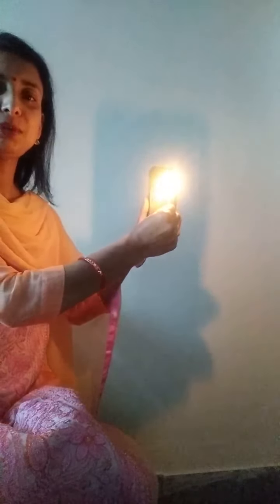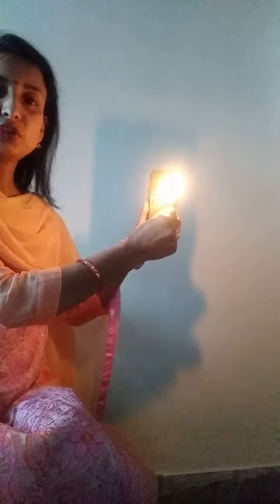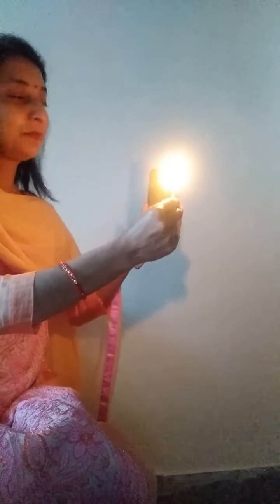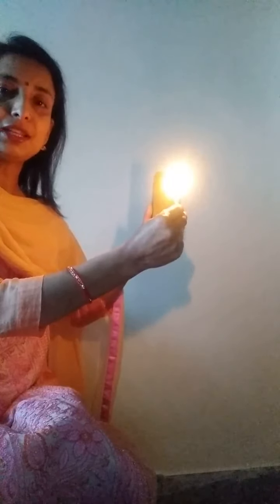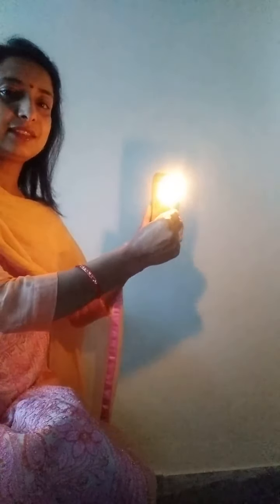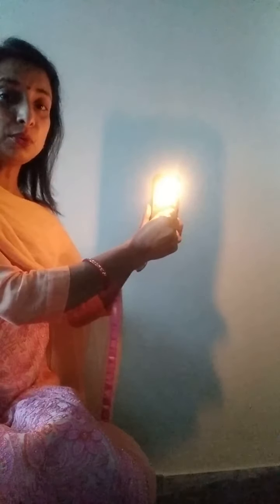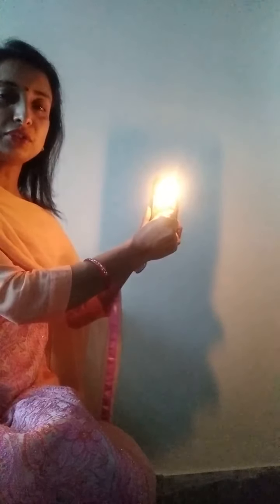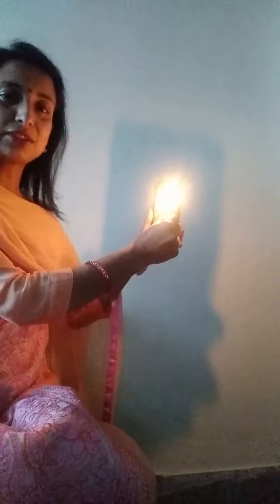A shadow is being casted behind on the wall, showing that the light is traveling in a straight path, and when an opaque object comes in front of the light source, it creates a shadow behind it. So if you see, the color of the shadow is black. This is one very important fact of shadow.